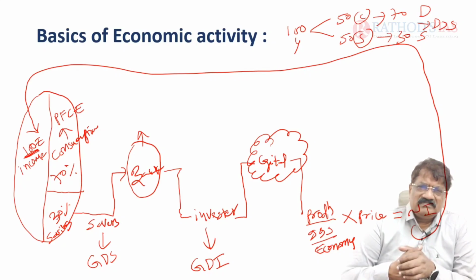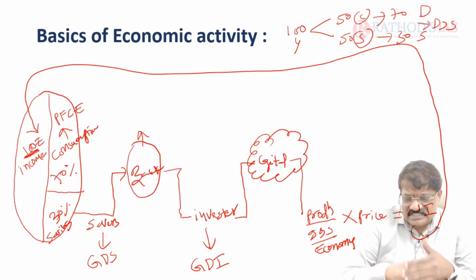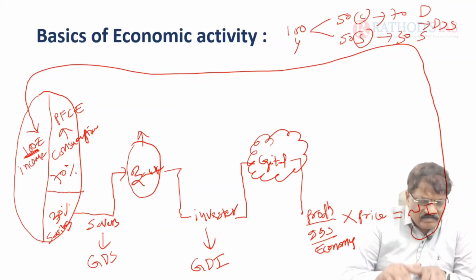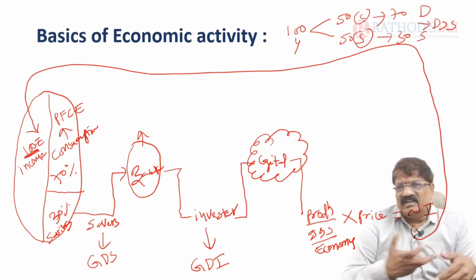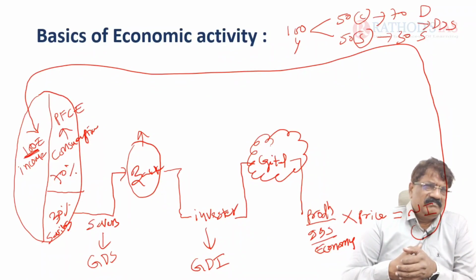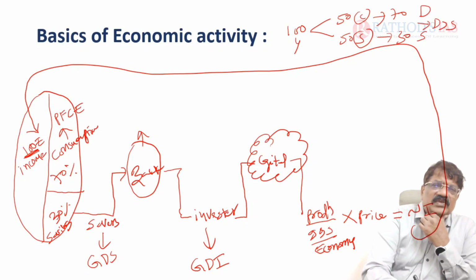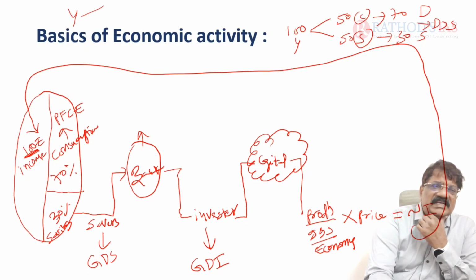Otherwise, no. Whenever prices rise upwards, what happens here? The purchasing power of the people goes down. When the purchasing power of the people goes down, automatically their standard of living goes down. I think it's clear. Yes, that's why the technique is your Y. Y means income must be spent equally on consumption and saving.